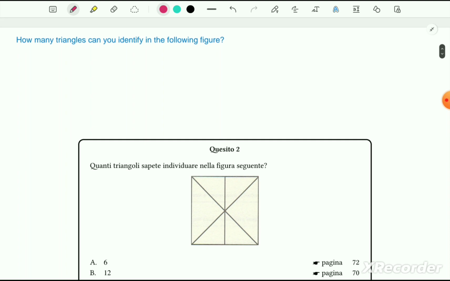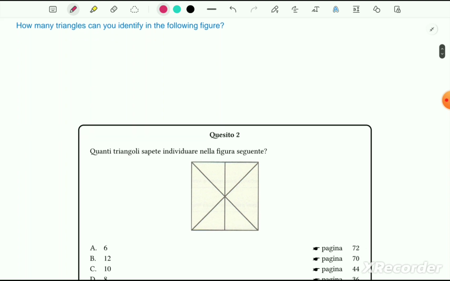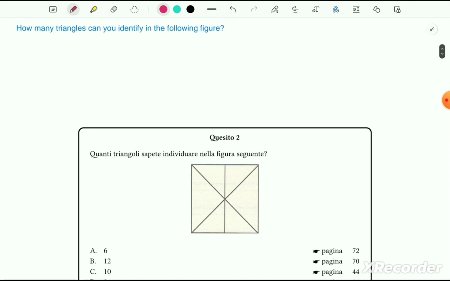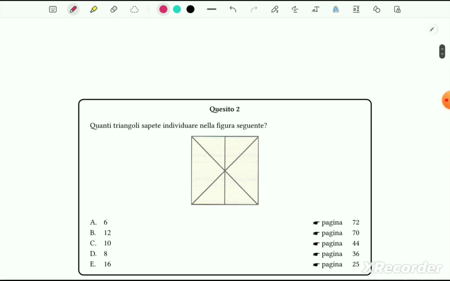How many triangles can you identify in the following figure? So this is our figure. We have to find out how many triangles we can find. 6, 12, 10, 8, 16. This is a typical critical question, so you have to be careful.